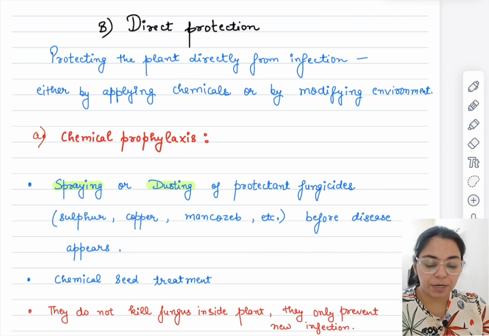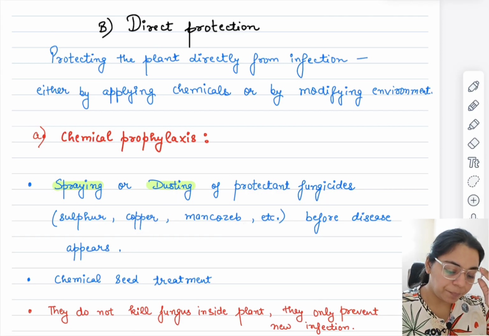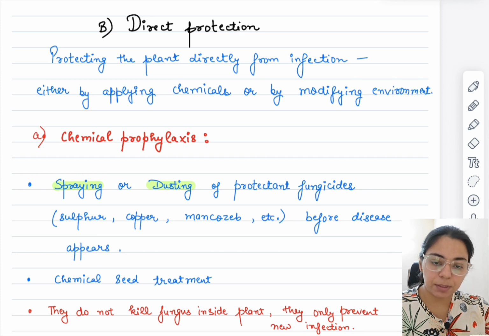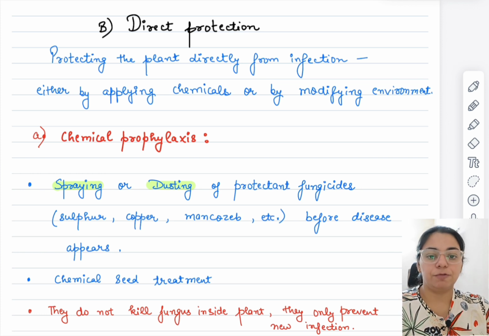First will be the chemical prophylaxis. How will it be done? Spraying or dusting of protectant fungicides. Sulfur, copper, mancozeb, etc. are the examples of such fungicides which we either spray over the plant or dust, and that basically prevents the infection from occurring.